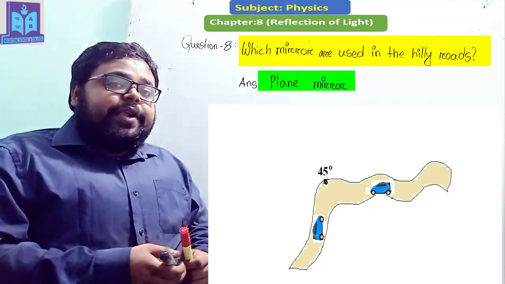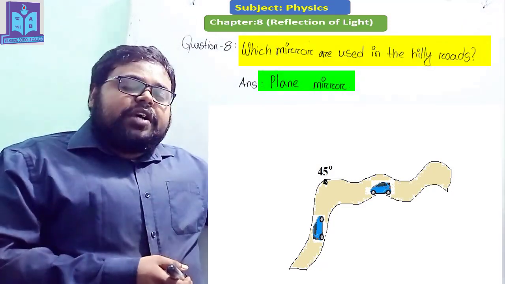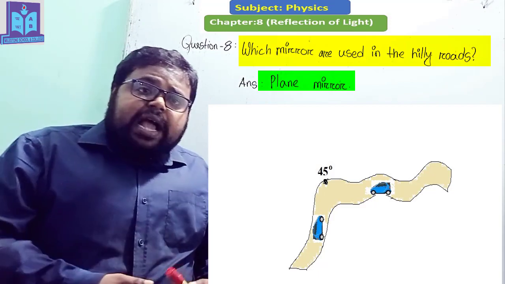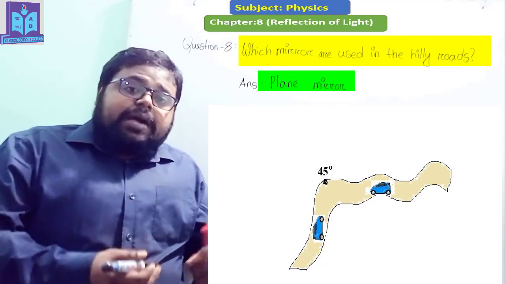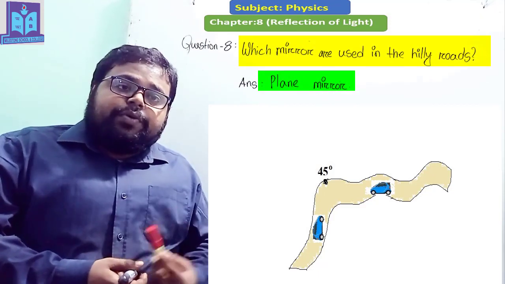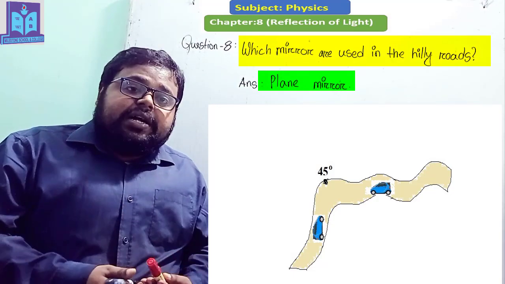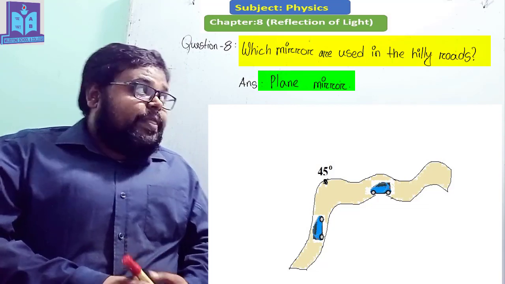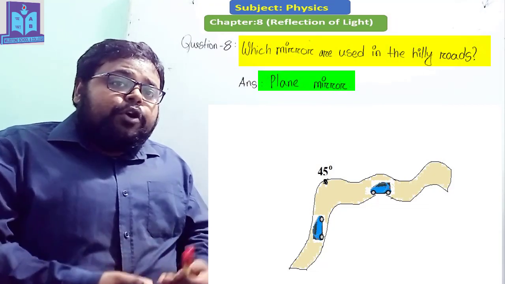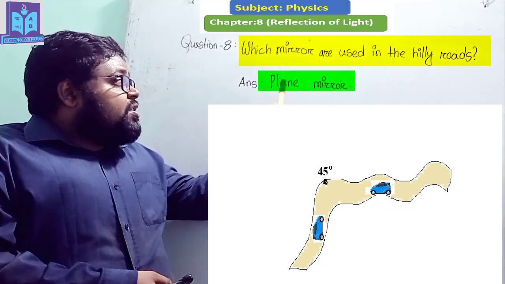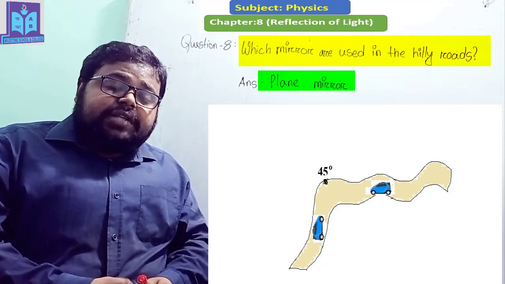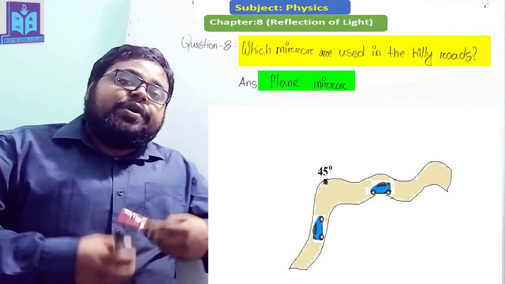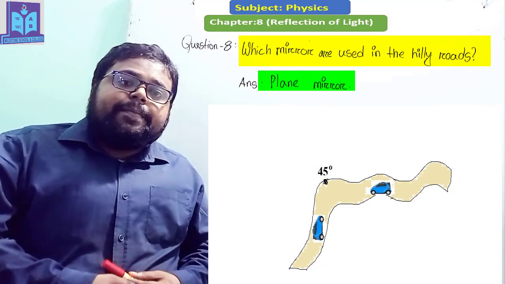That means a plane mirror is placed at that curved place at a 45-degree angle, so that the two cars coming from the opposite direction can see each other and be saved from a big accident. My dear student, I hope you understand which mirror is used in the hilly roads and why, and how the mirror is placed and at which angle the mirror should be placed.